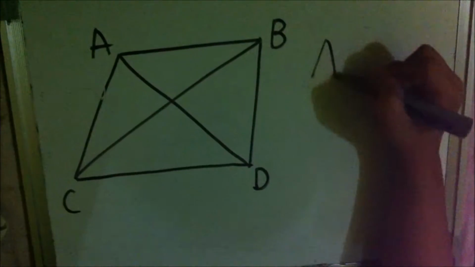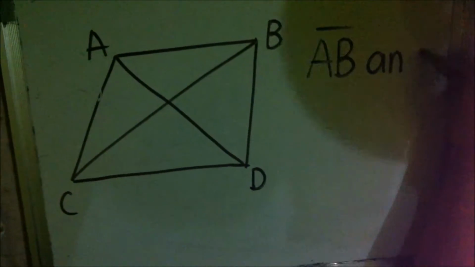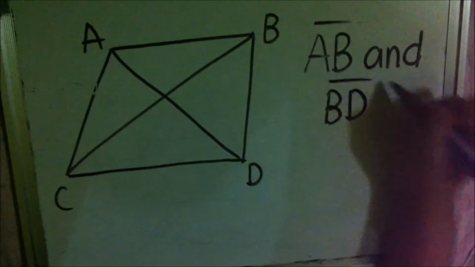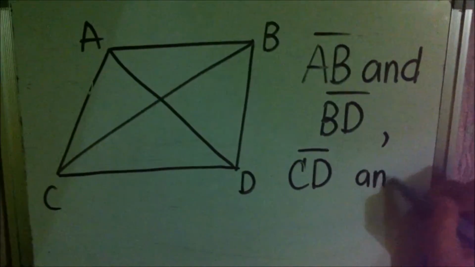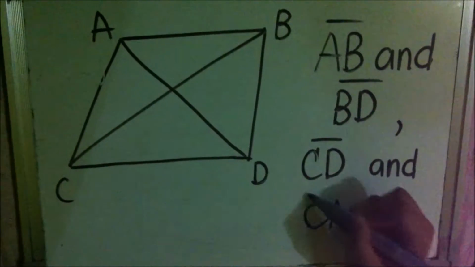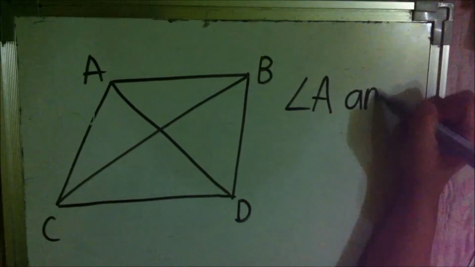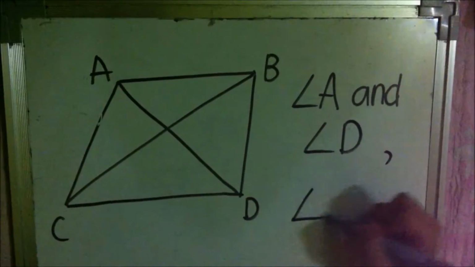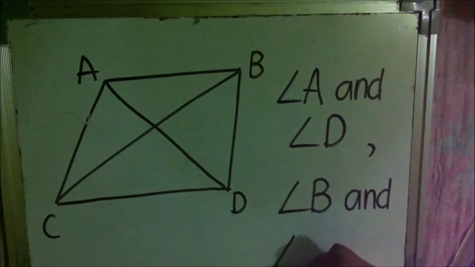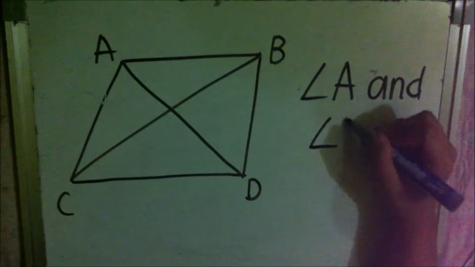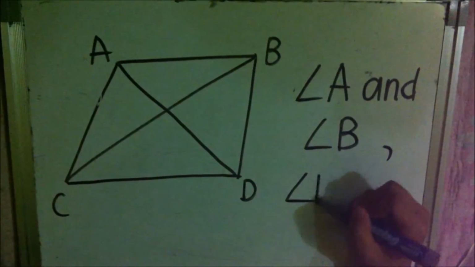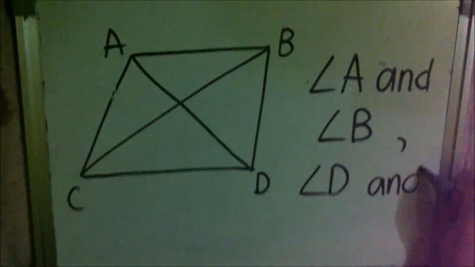Next, we may identify line AB and line CD, together with line BD and line AC, as consecutive sides. Aside from that, line AB and line BD, then line CD and line CA are also consecutive sides. For the consecutive angles, we have angle A and angle D, then angle B and angle C. It may also be angle A and angle B, or angle D and angle C.